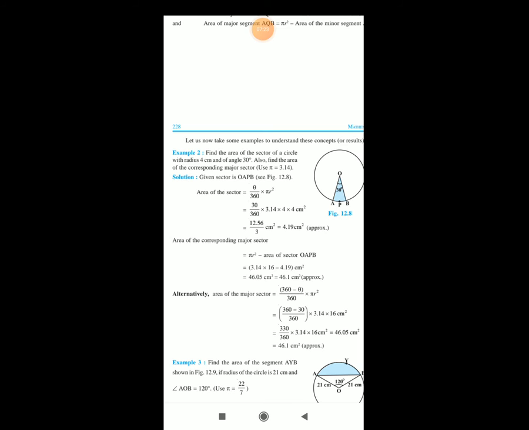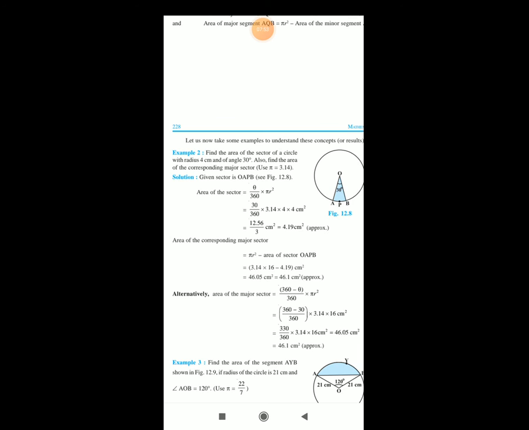Therefore, the area of sector is equal to pi r square theta by 360. Now put the values. Here theta is equal to 30 degrees, pi is equal to 3.14 and radius of circle is 4 centimeter respectively. So therefore 30 multiplied by 3.14 multiplied by 4 divided by 360, and finally we get 12.56 by 3 centimeter square, which is approximately equal to 4.19 centimeter square.